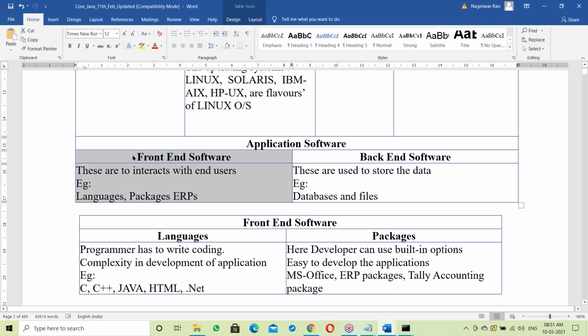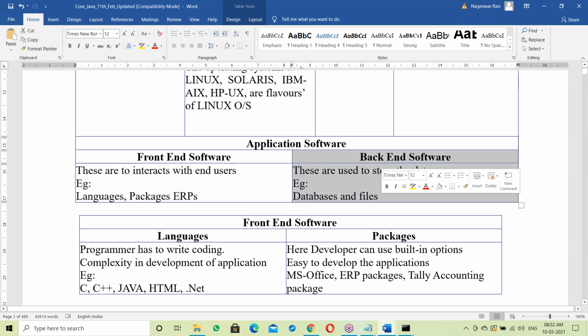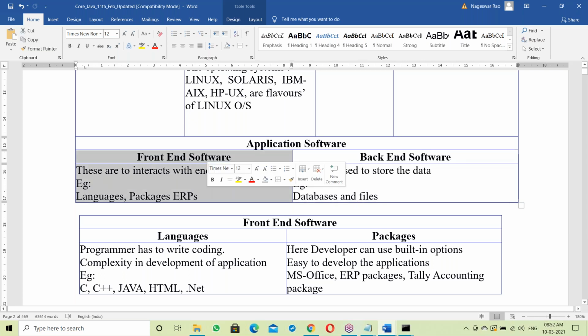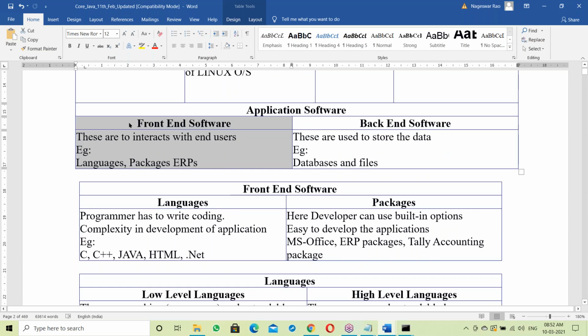Front end interacts with end users, collecting data from them. Backend is to store and maintain data. Backend examples are databases and files. Databases store data, and files store data. That is the front end and back end difference. Java programming comes under front end, so let us move to front end.